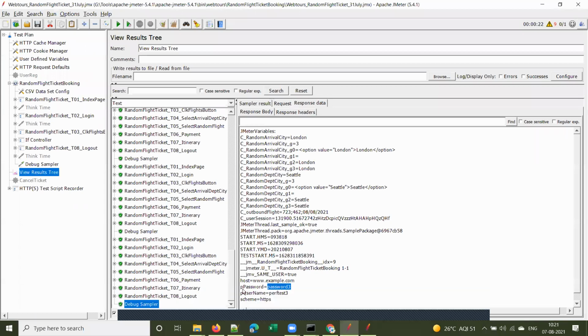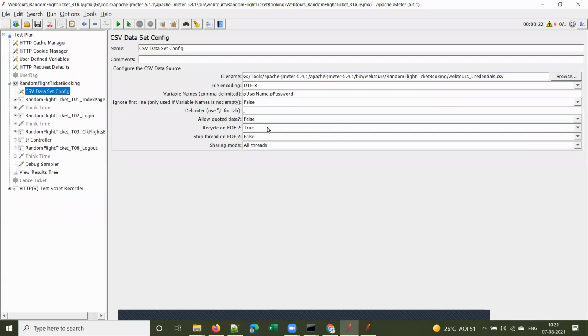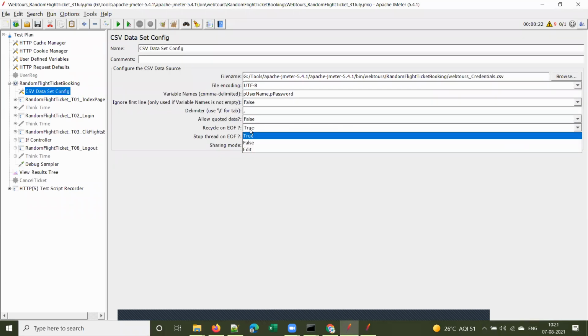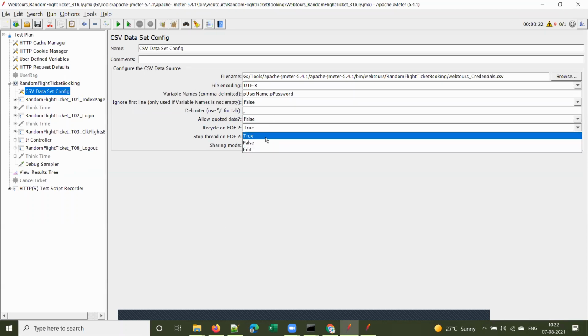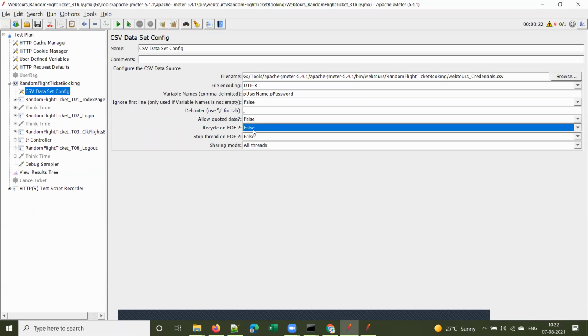Yeah, the last iteration. So you got it right, because by default, for CSV Data Set Config, recycle on end of file will be true. Recycle on end of file means that once it reaches the end of the CSV file, it will recycle. Recycle means it will go to the beginning and start taking values from the beginning again. By default, that is true.